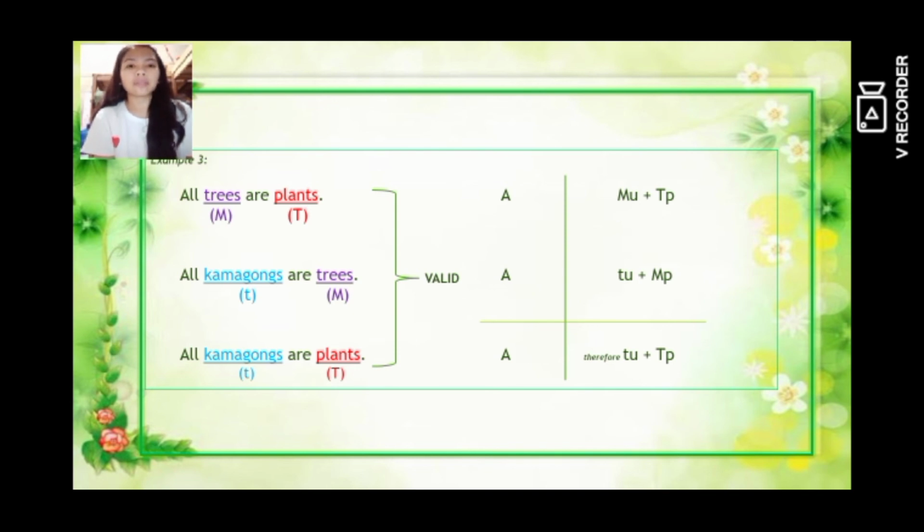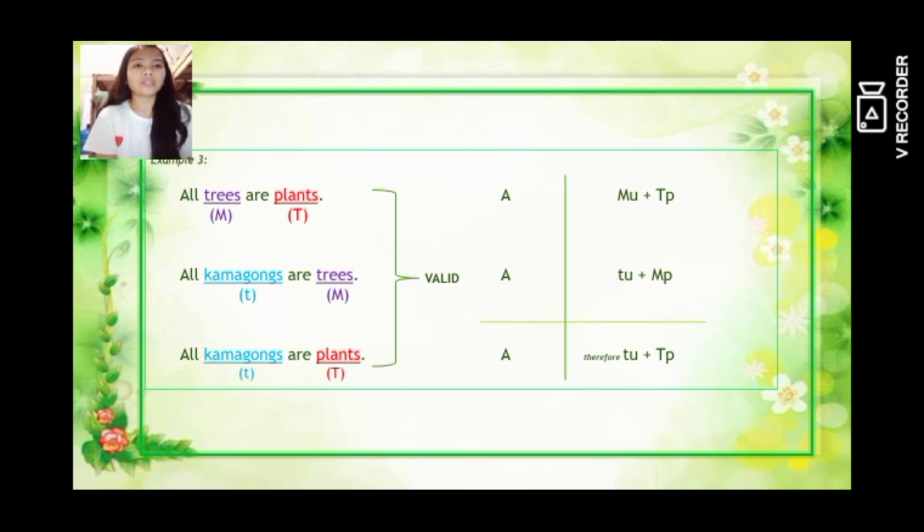In the second premise, our middle term is trees, obviously, because it does not appear in the conclusion. In the first premise, all trees are plants. The middle term is trees, because trees is distributed in the first premise. Therefore, this syllogism is valid.